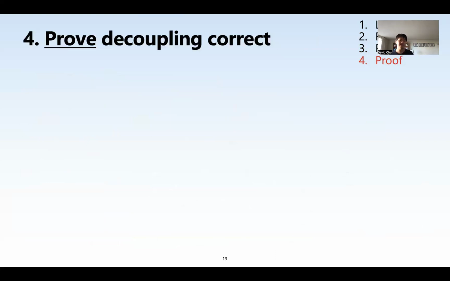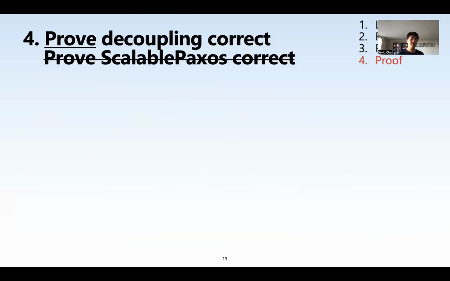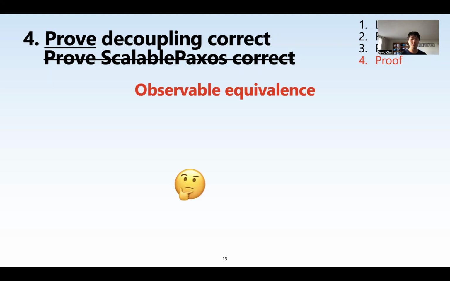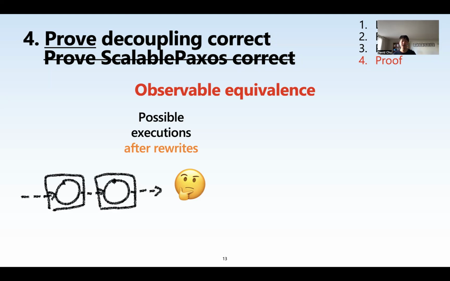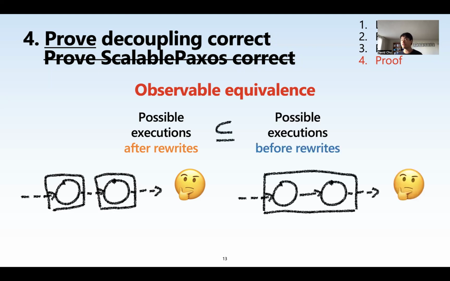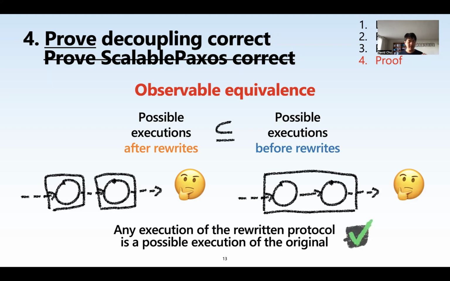But first we have to talk about what does correct even mean, right? We're not trying to prove that the rewritten protocol is correct. We're trying to prove that our rewrite is correct, that it doesn't change what the program was doing. So we will prove observable equivalence. This means that to any observer who can send or receive messages from this protocol, the possible executions it could have witnessed after the rewrites must be a subset of the executions it could have witnessed before the rewrites. In other words, any execution it witnesses in the rewritten protocol must have been possible in the original. So it still must be safe.